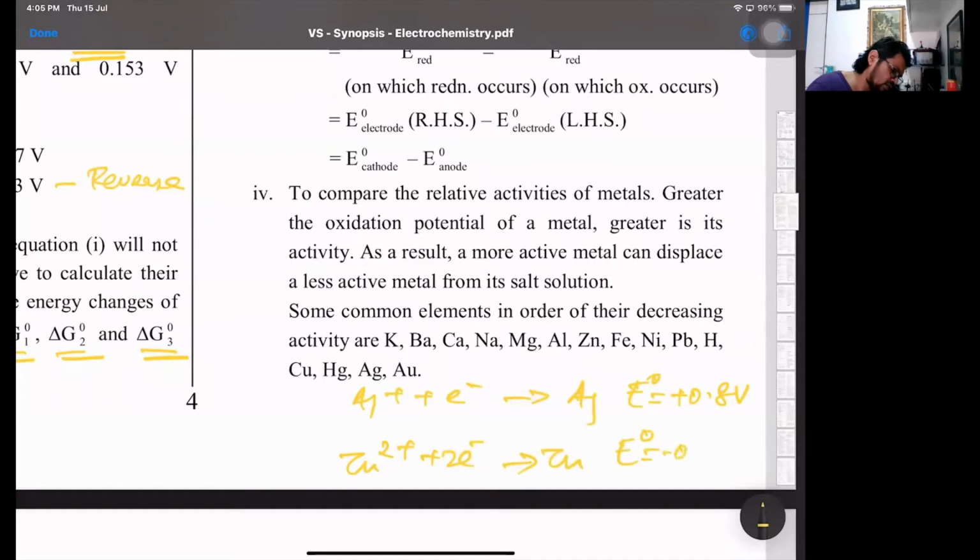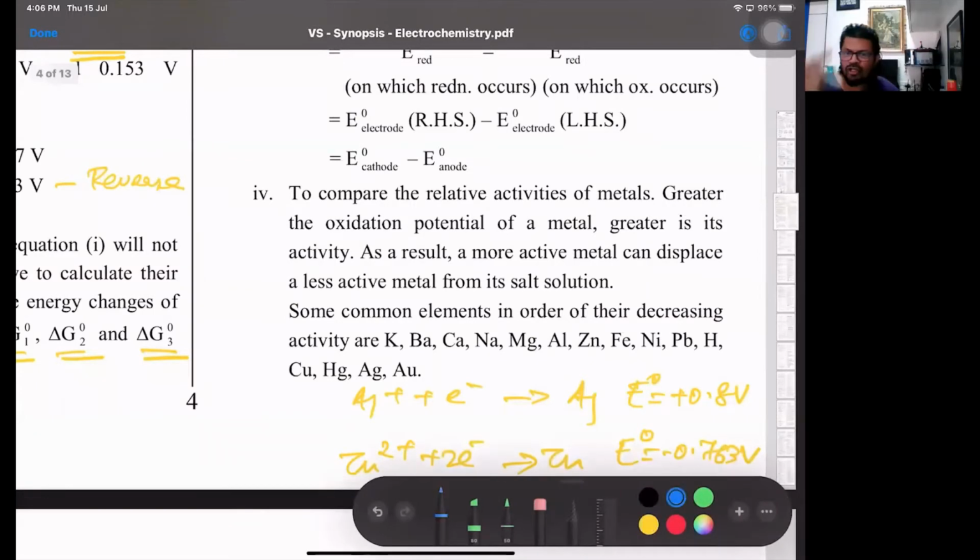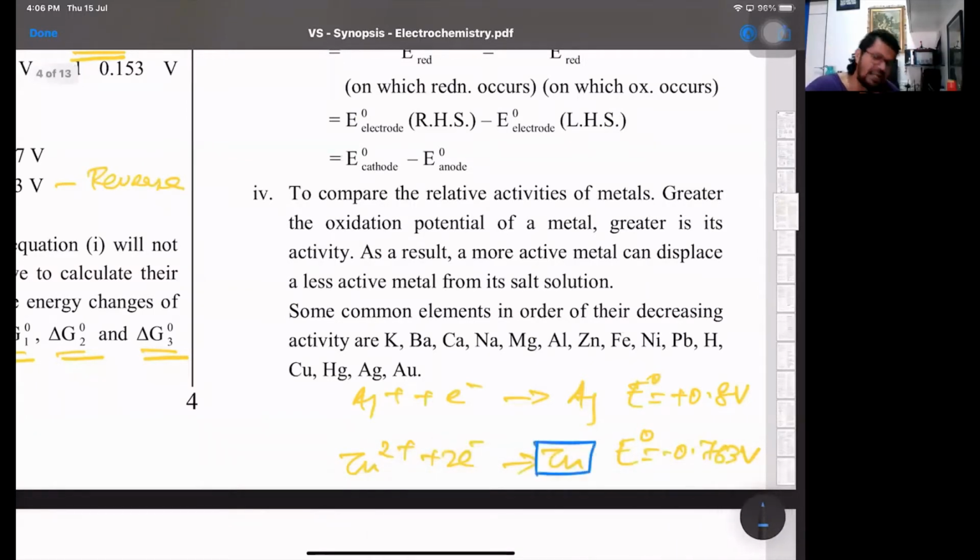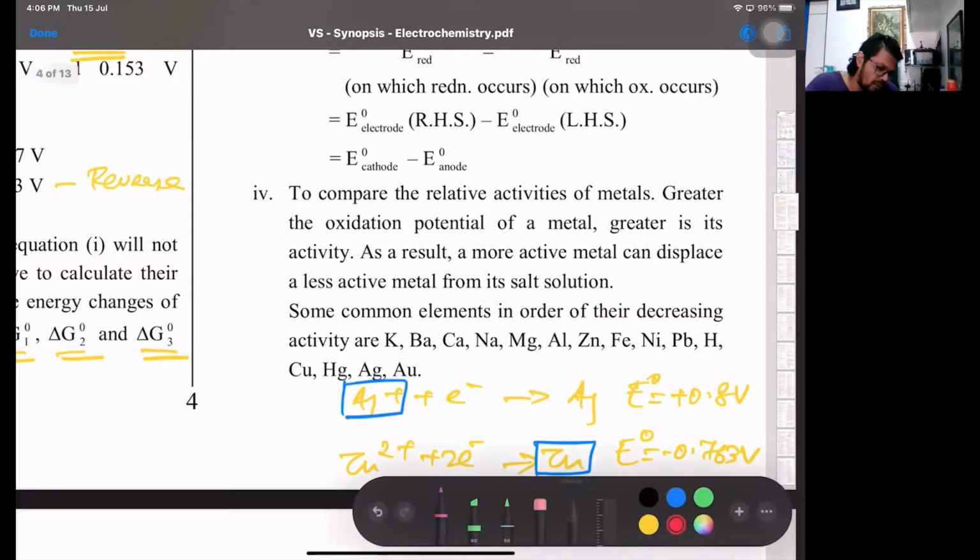E naught is minus 0.763 volts. How do you talk about the diagonal rule? In the reduction half, the element placed below, the species placed on the right hand side, that is zinc, backward reaction will happen. Zinc will get oxidized to zinc ions, and above, the one with higher SRP, the species on the left, the ions will get reduced. That's the diagonal rule, what I'm talking about.